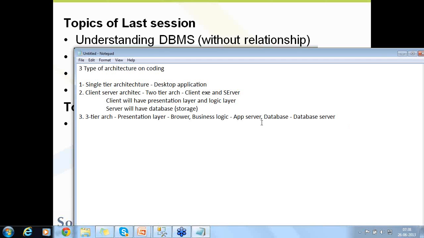Each of these has a specific emphasis on the way you develop your application. Why I was telling you this is, I'm going back to the presentation.